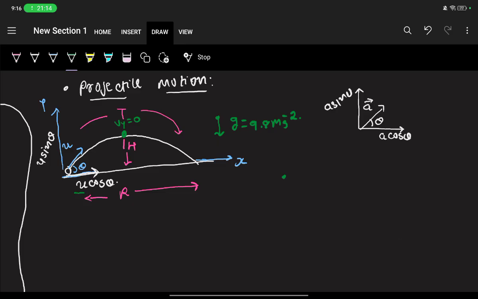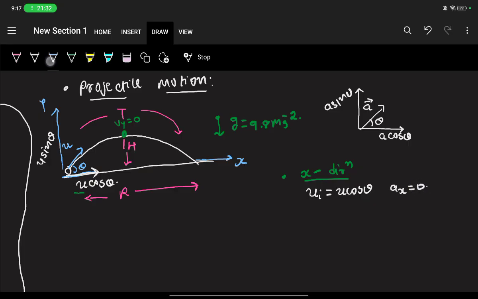If we talk about the x direction, what's going on? The initial speed in the x direction is u cos theta, right? And there is no acceleration.